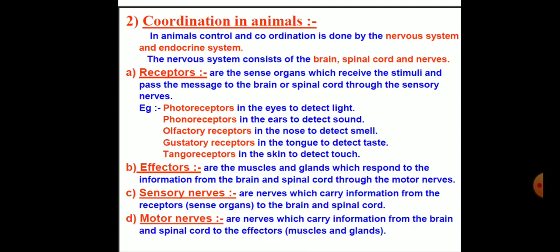The conductors, the tissue which connects the receptors and the effectors and helps in conducting the stimulus, are called conductors. Let's move on to the components of the nervous system.